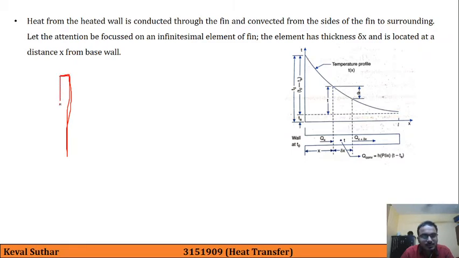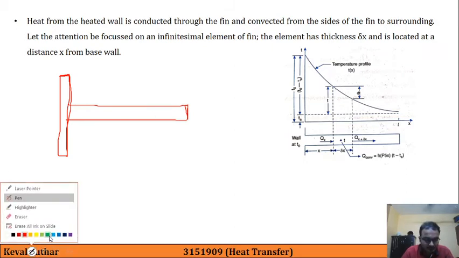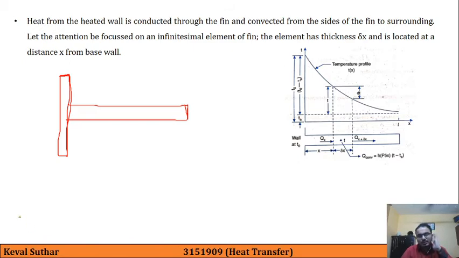So let us consider this to be our wall, and here we are having this as a fin. So what is happening here is that there are two types of heat transfer present in our case. First is conduction, that is the heat is conducted through the fin. So the conduction part will be this, I am mentioning it with these yellow arrows.